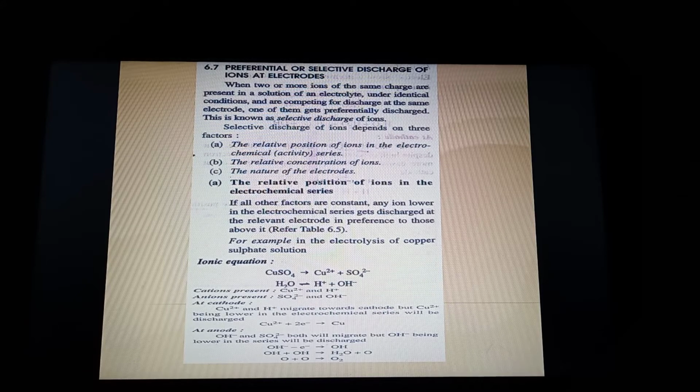A single OH will not be able to evolve anything, so one OH has to combine with another OH. Then it can make H2O plus O. So one O is formed in this way.